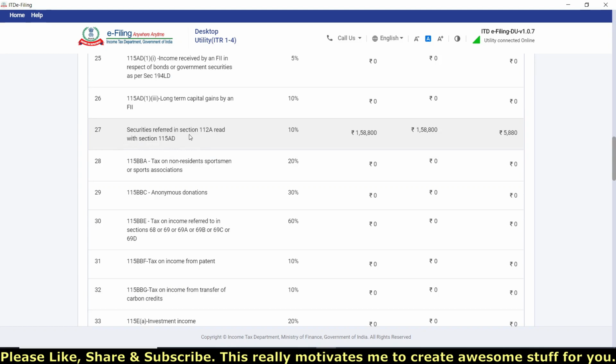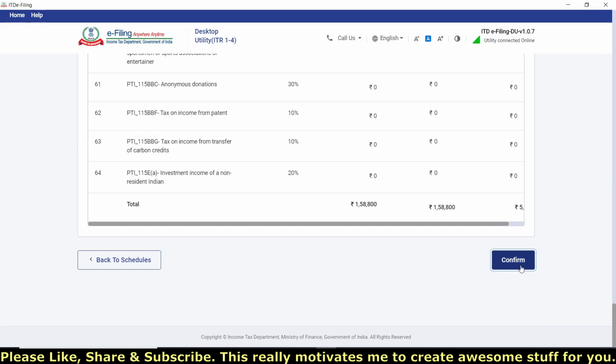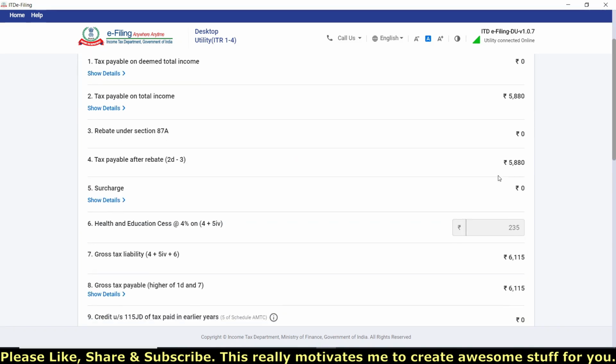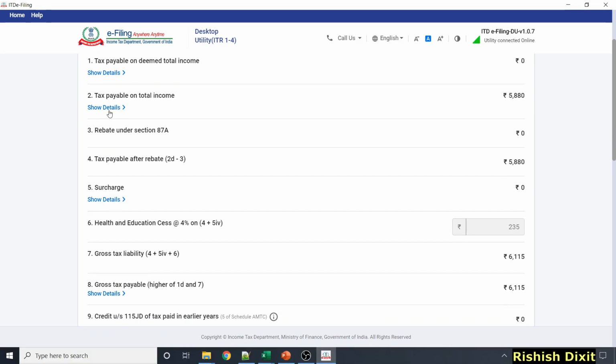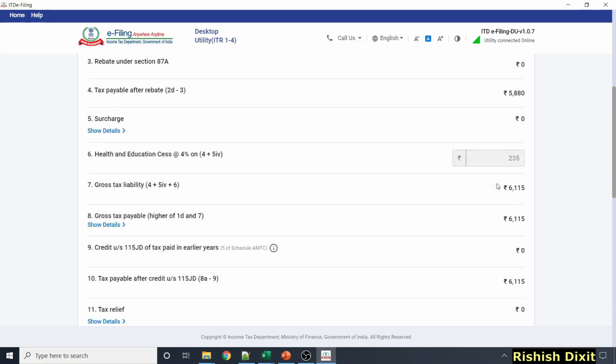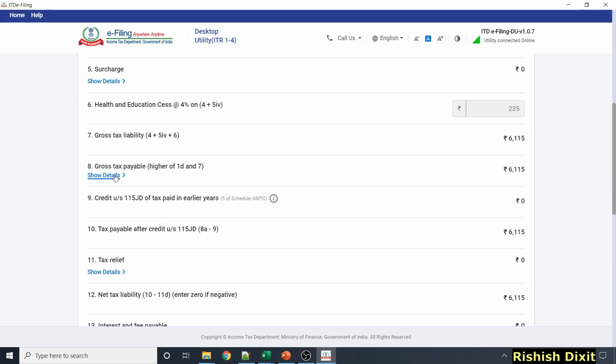So if I click on Schedule Special Income now, Modify if required. Okay, so yeah, here we can see now security is referred in Section 112A read with Section 115AD. So you can see even if you are NRI and filling this Section 115AD, you will see this here, and it's having a similar tax, 5880. Just click here on Confirm, and let's check here as well. Tax payable on total income, show details, and here you can see a similar thing, 5880, and gross tax payable you can see 6115.